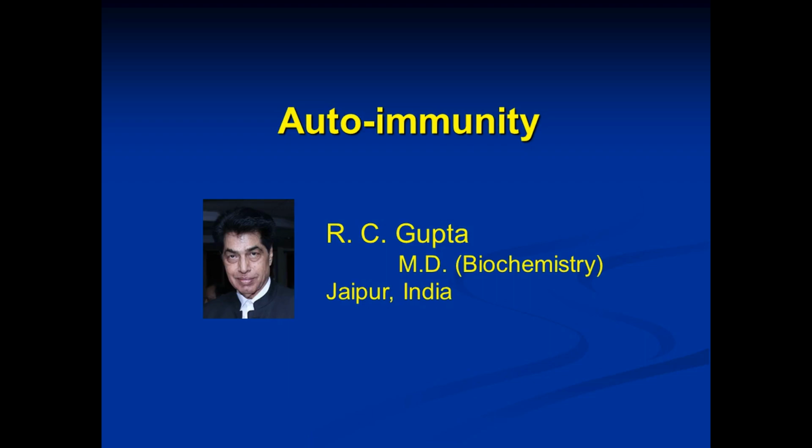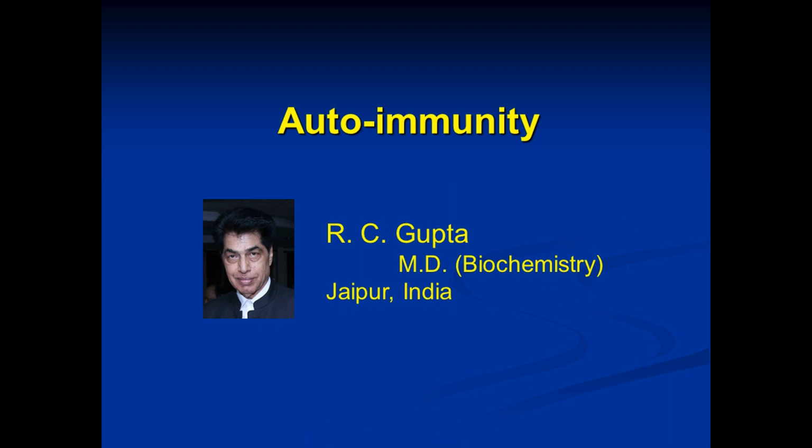In the earlier videos on immunity, we have seen that we are continuously exposed to a variety of microorganisms, which may be bacteria, viruses, or parasites. Many of them can cause disease.